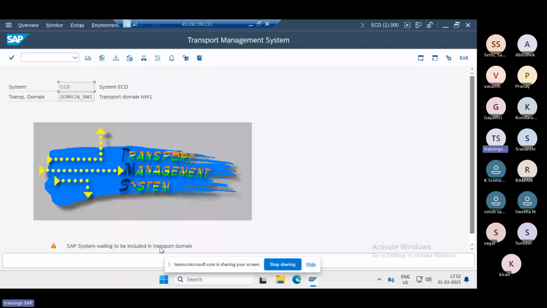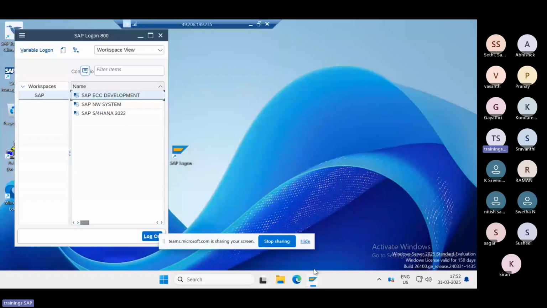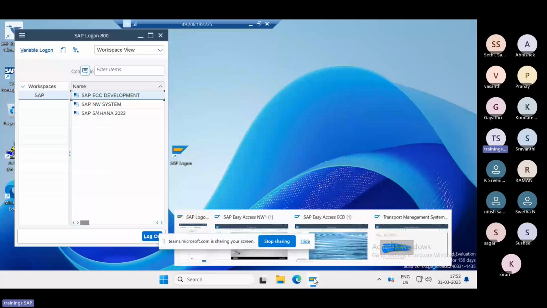This system is waiting to be included in the transport domain, which means the ECD system is waiting for approval from our transport domain system. So what do we have to do here? You need to log into the NW1 system.